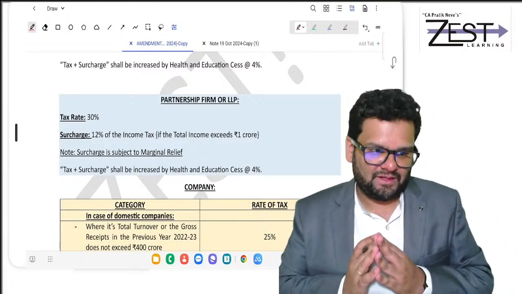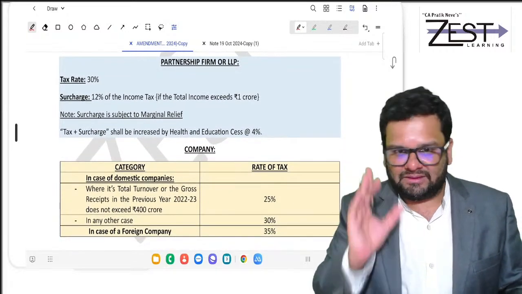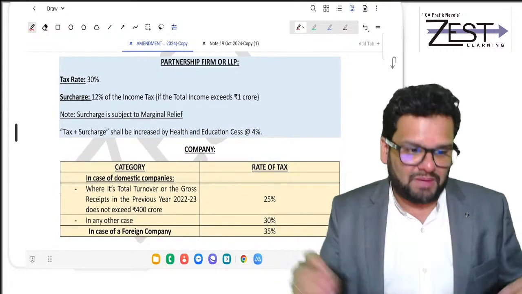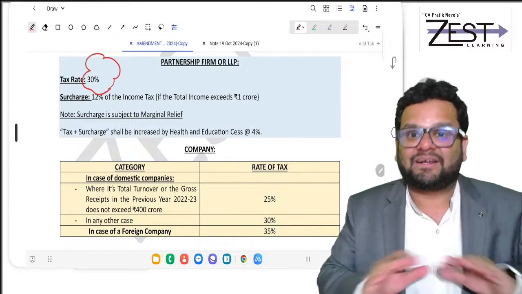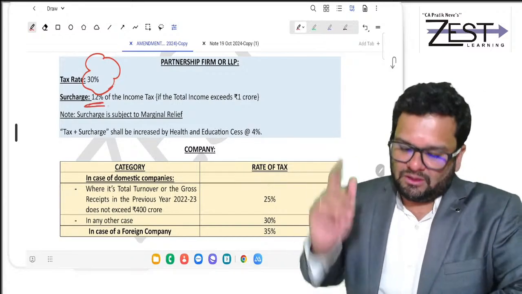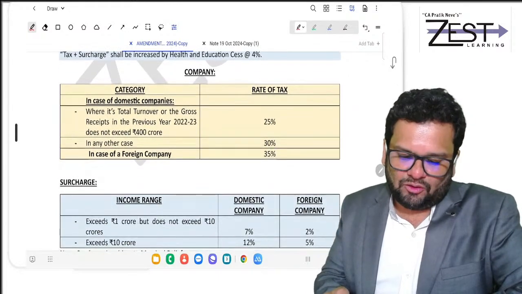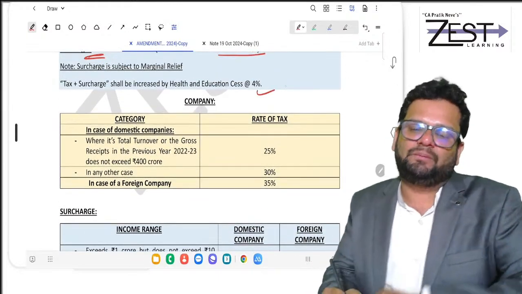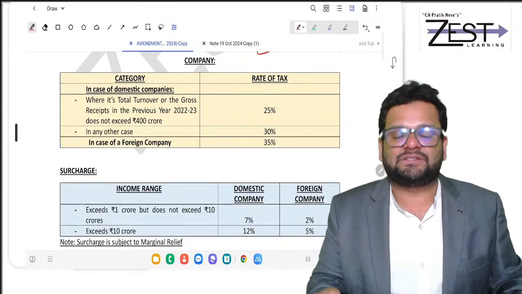Going ahead, for partnership firm or LLP, the rate of tax has not changed in many years. It continues at 30% flat, and surcharge is at 12% if total income exceeds 1 CR. Clear? And of course, tax plus surcharge will be increased by health and education cess at 4%.